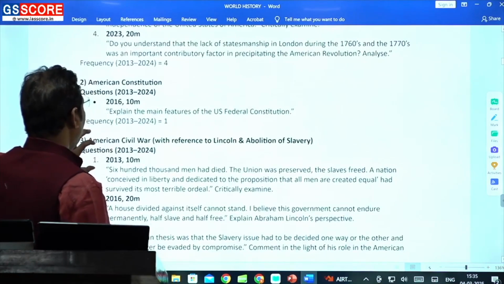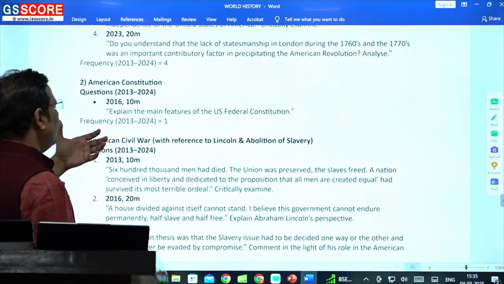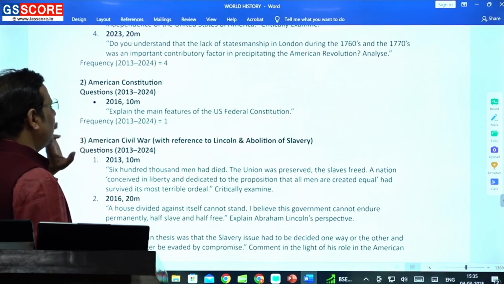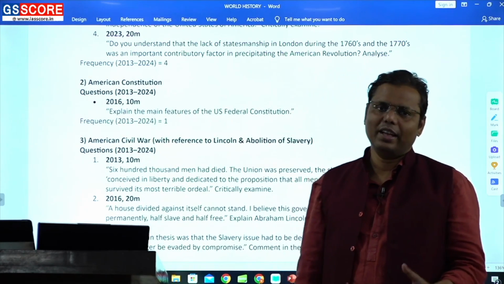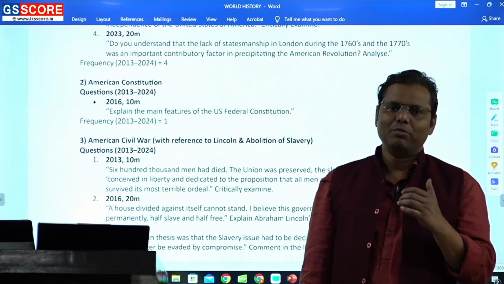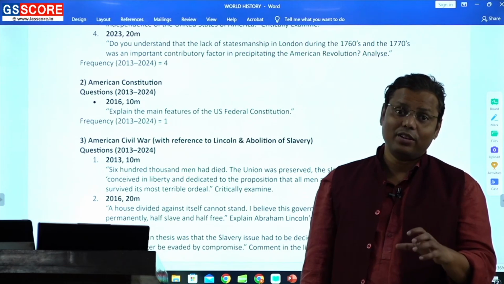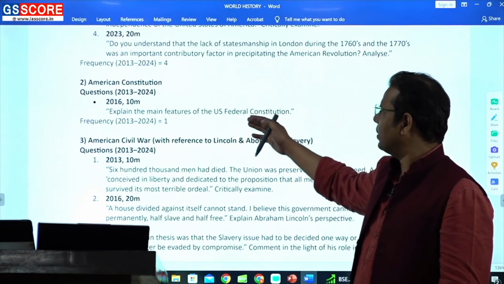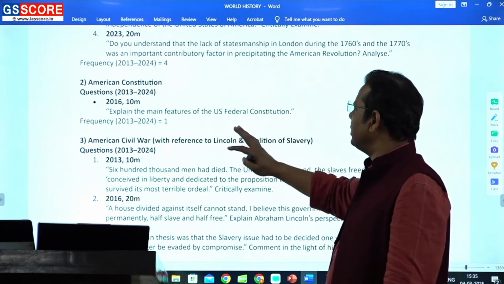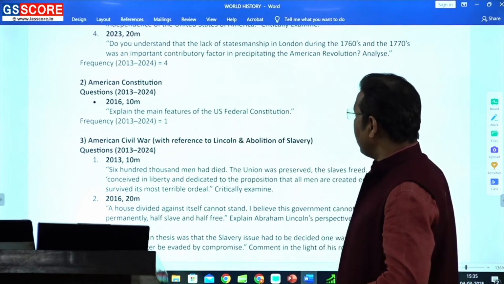American Constitution, frankly speaking, remains very important for me, but the UPSC is not giving due weightage to it. It simply asked: explain the main features of the US federal constitution. Whenever they start asking from a topic, the questions are mostly simple in nature. The moment they increase the number of questions, the questions also become complicated. So the first question was a very simple one: what were the main features of the US federal constitution.